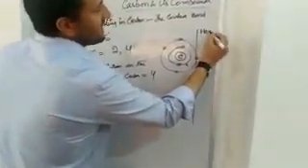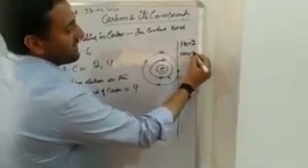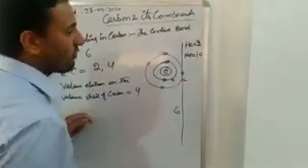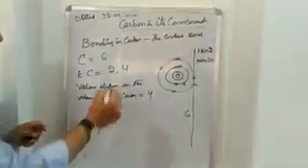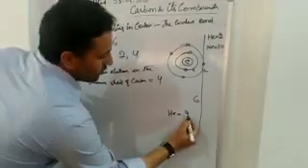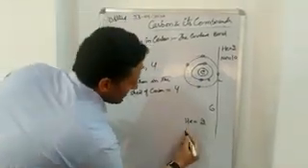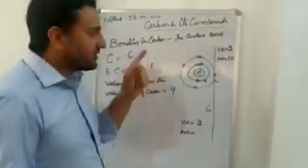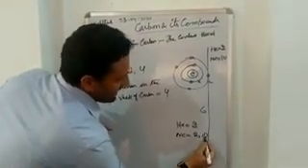Helium having the atomic number 2, neon having the atomic number 10. Let's not go in further detail. Helium has the electronic configuration 2 because helium has only 2 electrons. Neon has the atomic number 10. It has the electronic configuration 2, 8.